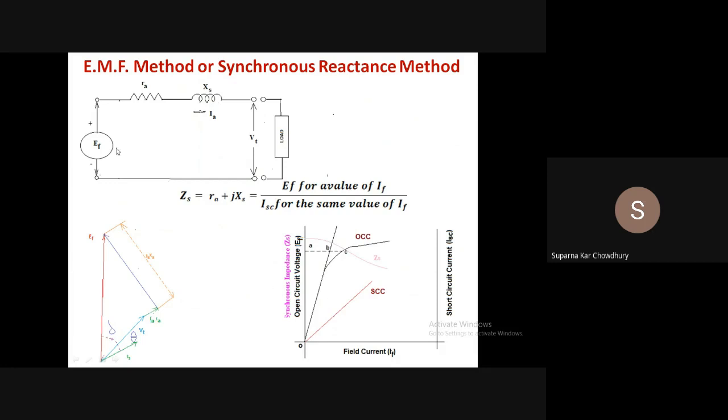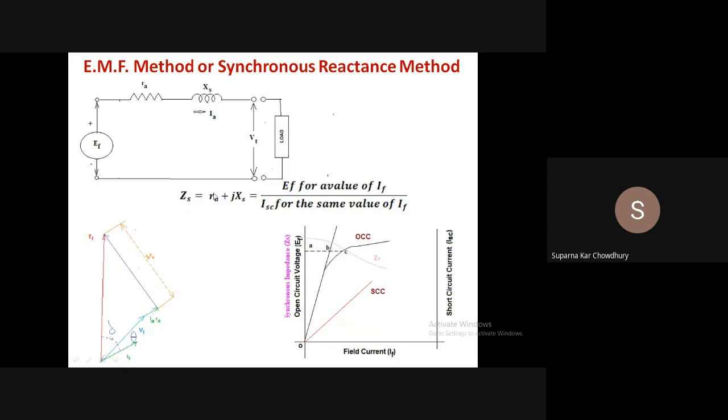So from that equation, the per phase equivalent circuit is very simple. We have a resistance in series with a reactance, the synchronous reactance. This is the induced EMF. So there is an internal drop, and the rest will be the terminal voltage VT.